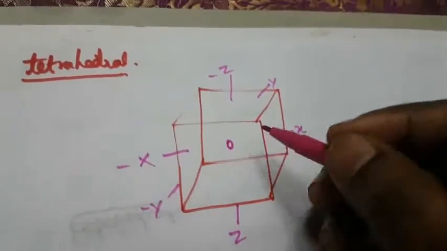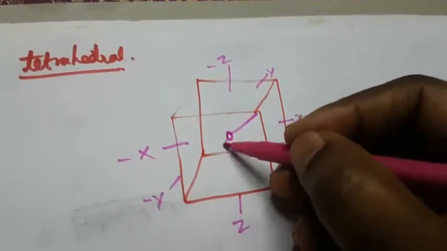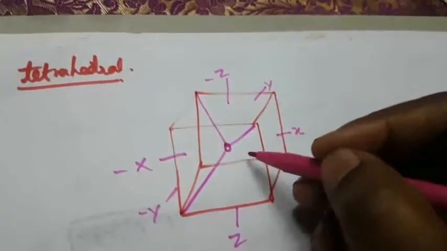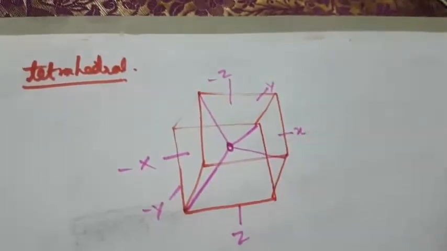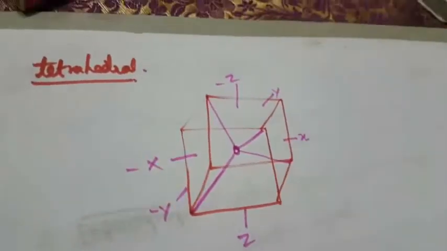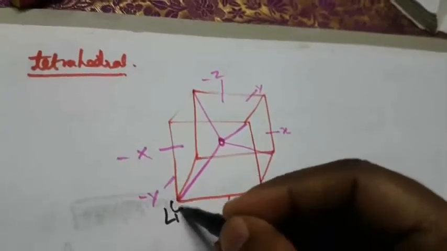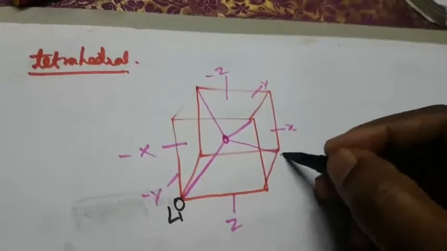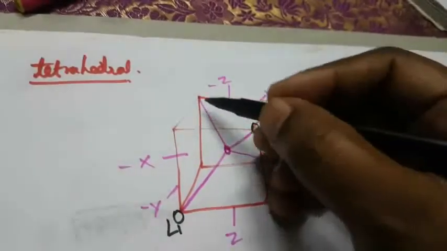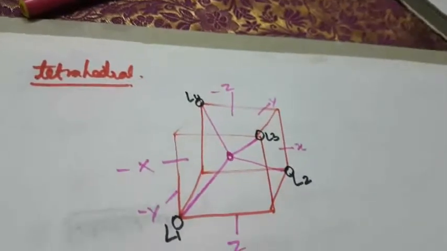Now this is the central metal atom. This is one diagonal, this is another one. Tetrahedral means 4, so 4 lines will be drawn here. Now the ligands approach here: this is L1, this is L2, this is L3, and this is L4. So the 4 ligands will approach here.